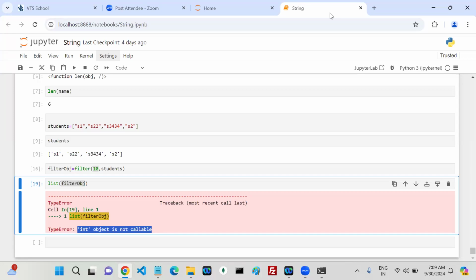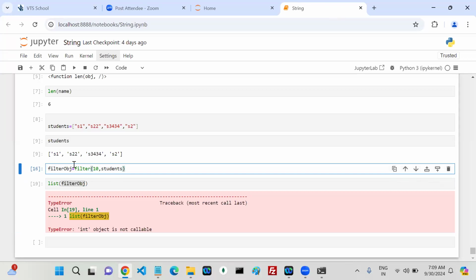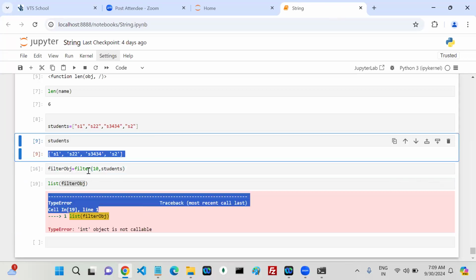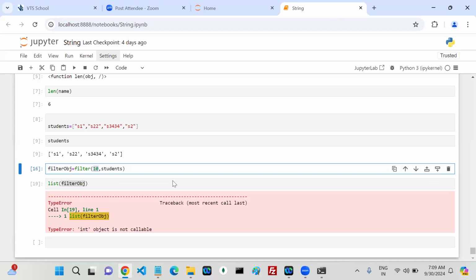Integer object is not callable. Come on, what does it mean? Everyone knows this one. This error message you saw multiple times, right? It is expecting a function, but we're giving an integer. Simple, right? It is expecting a function, but you are receiving what, integer or not. Where did you pass integer in our entire requirement? So can I pass integer?